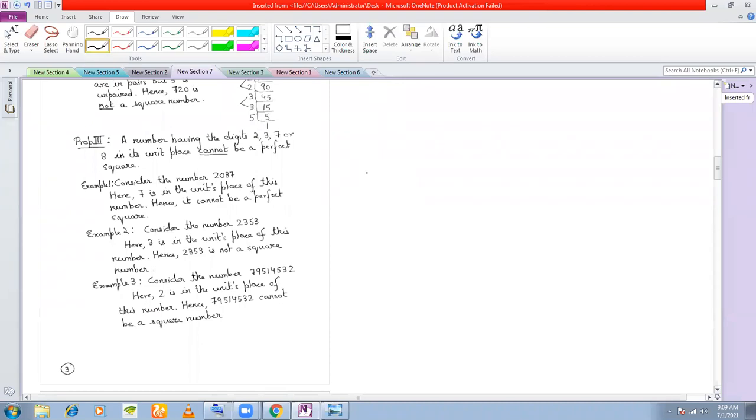Any number that you can think of, if in the units place you see a 2, you will say that it is not a perfect square, howsoever long the number is. Let us take a very big number. But you see 2 is here in the units place. That means you say that this number, since 2 is in the units place,